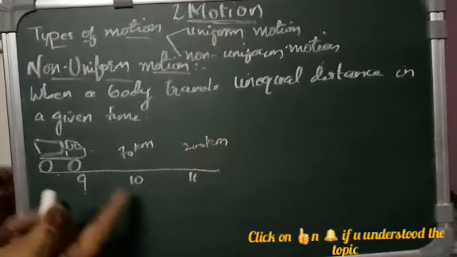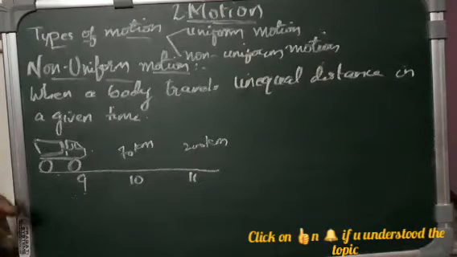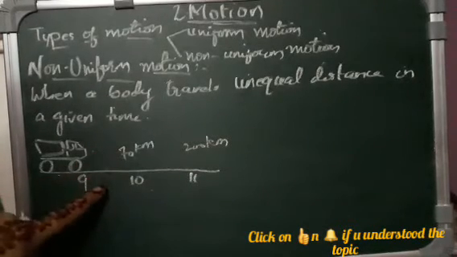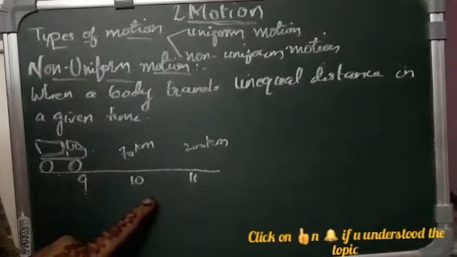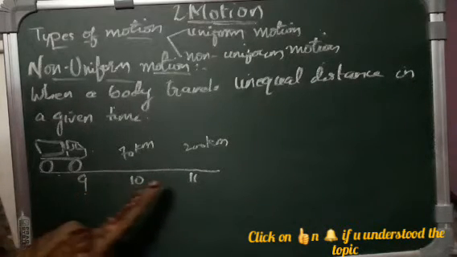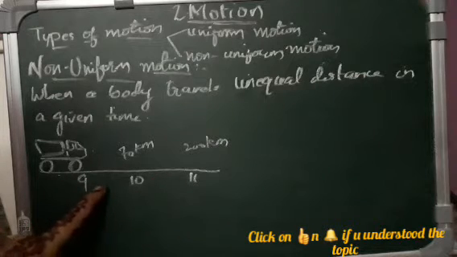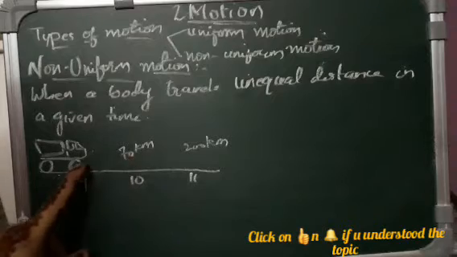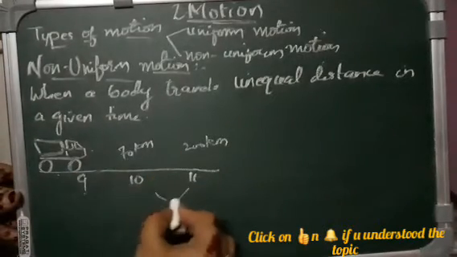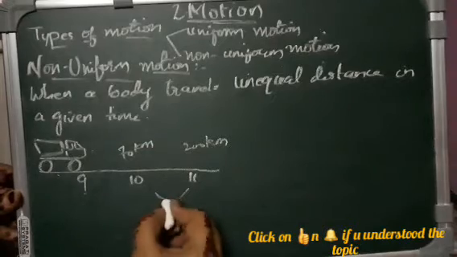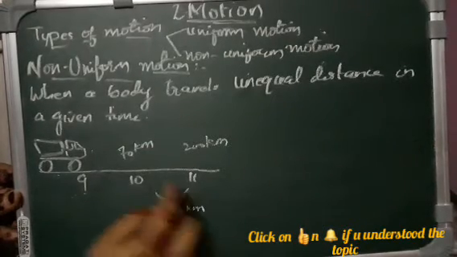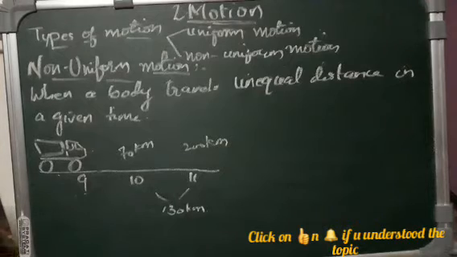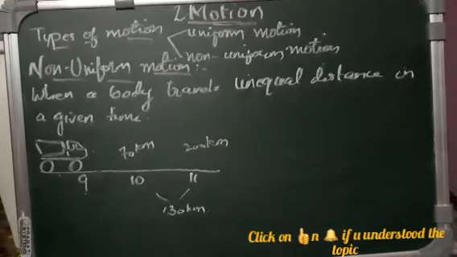So that means the distance traveled is unequal. Here you can see the distance is 70 kilometers. That means in the next 1 hour also it should be 70 kilometers, but here you can see that it is not 70 kilometers. Why? Because it is traveling unequal distance. Here the difference is 130 kilometers, which is approximately nearer to double. So the lorry is traveling unequal distances in a given interval of time.